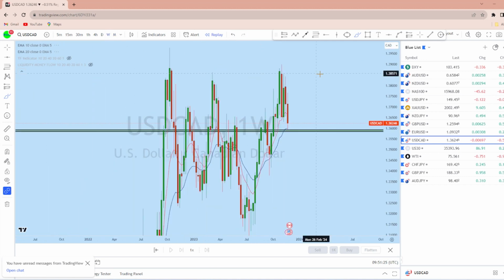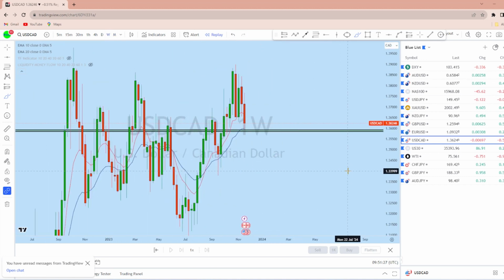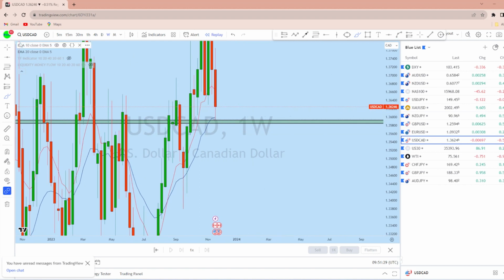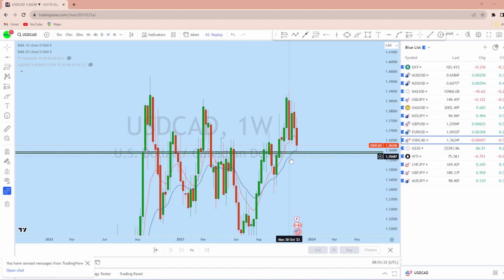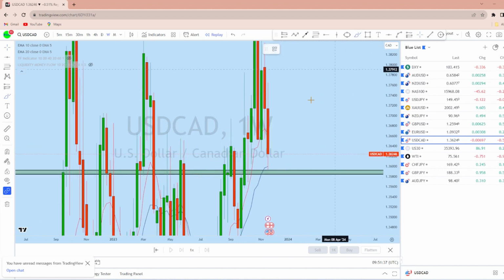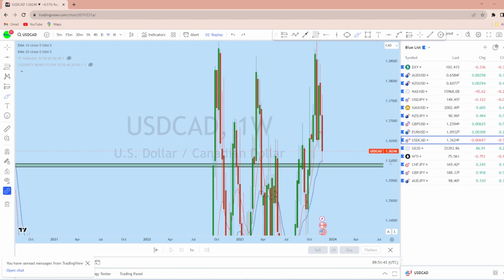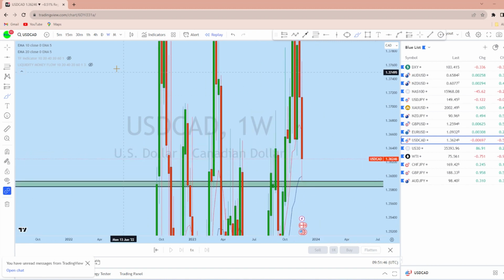Now looking at a lower time frame from the weekly perspective, on the weekly dollar CAD we see that the price is approaching another important liquidity zone. What we can expect on dollar CAD is for the price to come down, break this low, and then give us another bullish momentum, as it is a long-term bullish market.